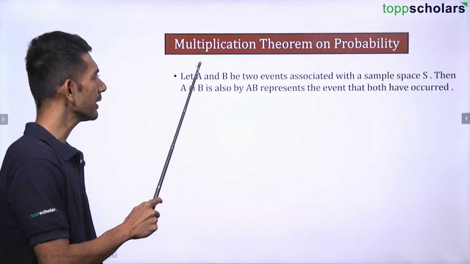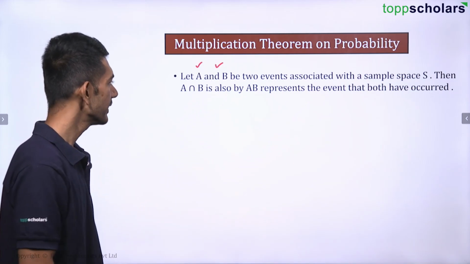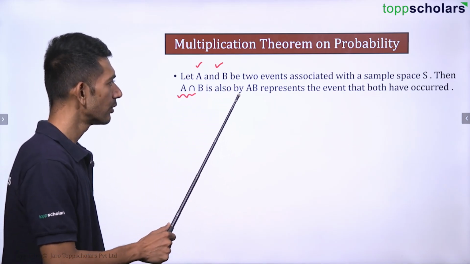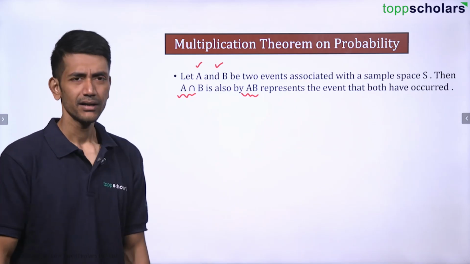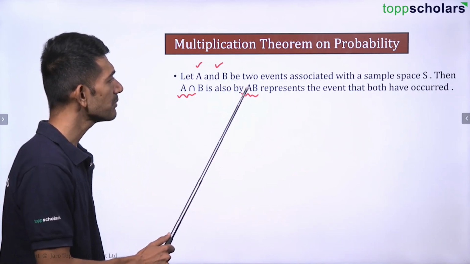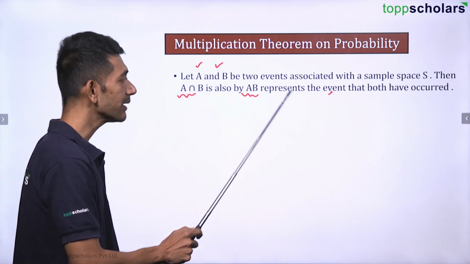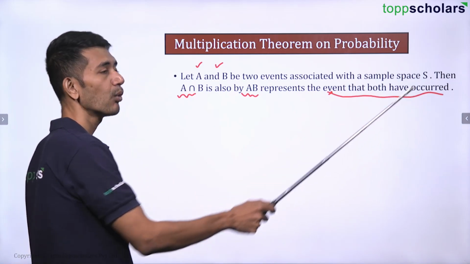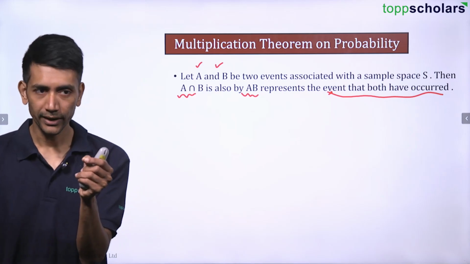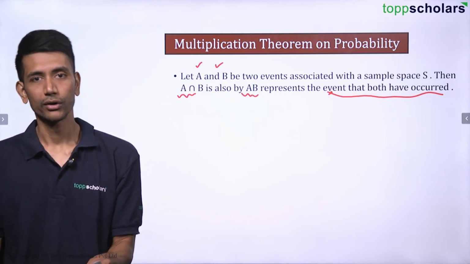Let us talk about the multiplication theorem on probability. If A and B are two events associated with the sample space S, then A intersection B is also represented as AB, one and the same in this case, and AB represents the event that both have occurred. In the previous one, only B was occurring. Here, A and B both are occurring. So, both have already occurred.